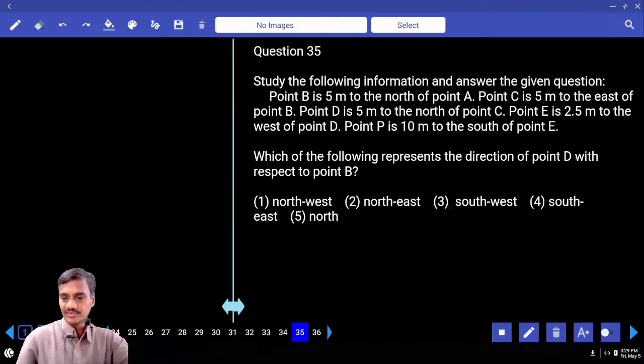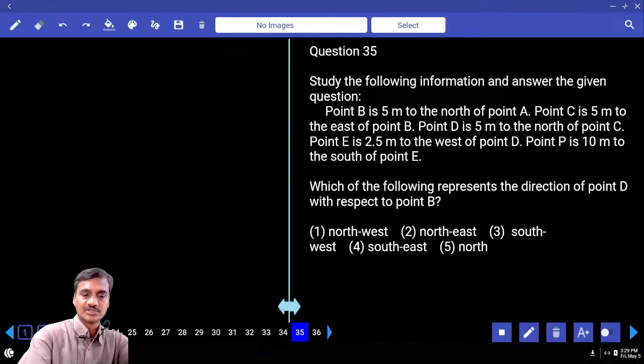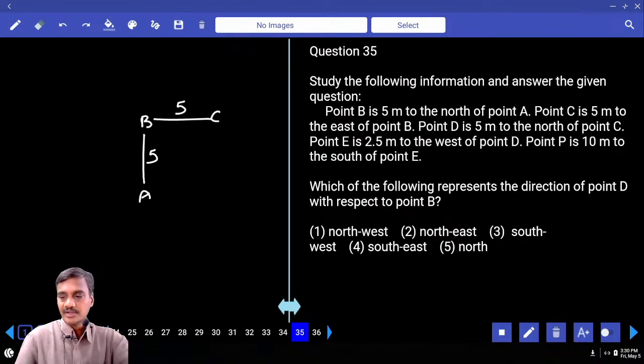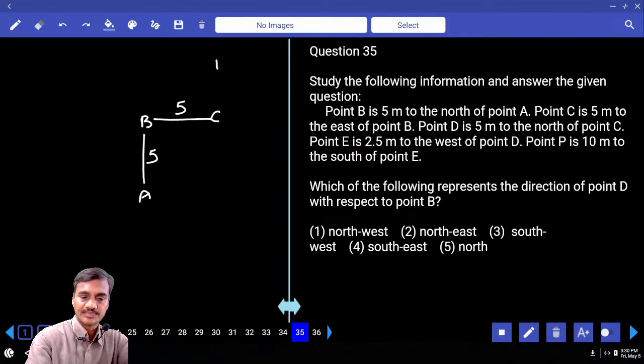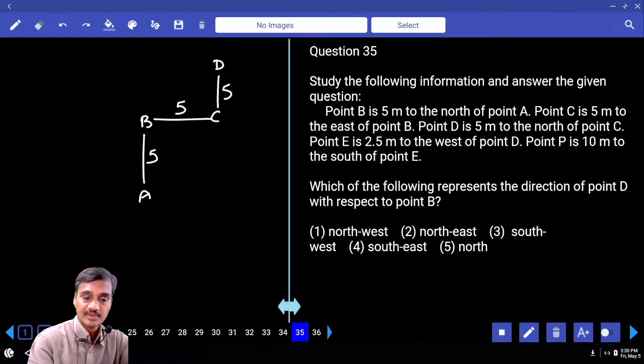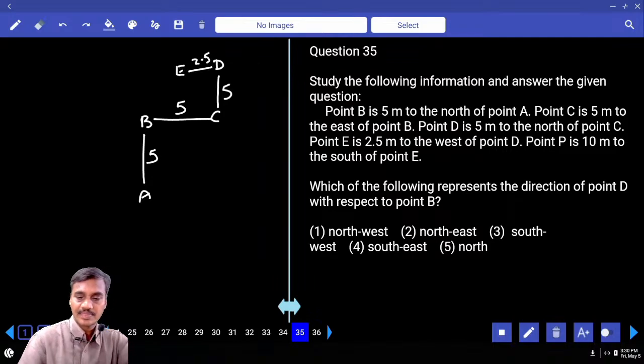Then 35, point B is 5 meters to the north of A. Now, B is 5 meters to the north of A. And C is 5 meters to the east of B. D is 5 meters to the north of C. And E is 2.5 meters to the west of D. Now, this is E, and the distance is 2.5 meters. And P is 10 meters to the south of E.